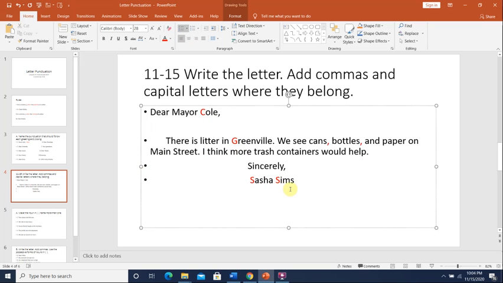Okay, so here we capitalized the names such as Cole and Greenville and Main Street and Sasha and Sims. We also put commas, right? Remember, in a greeting, you put the comma after the person's name, but in a closing, you put the comma after the closing, and then you write the person's name.